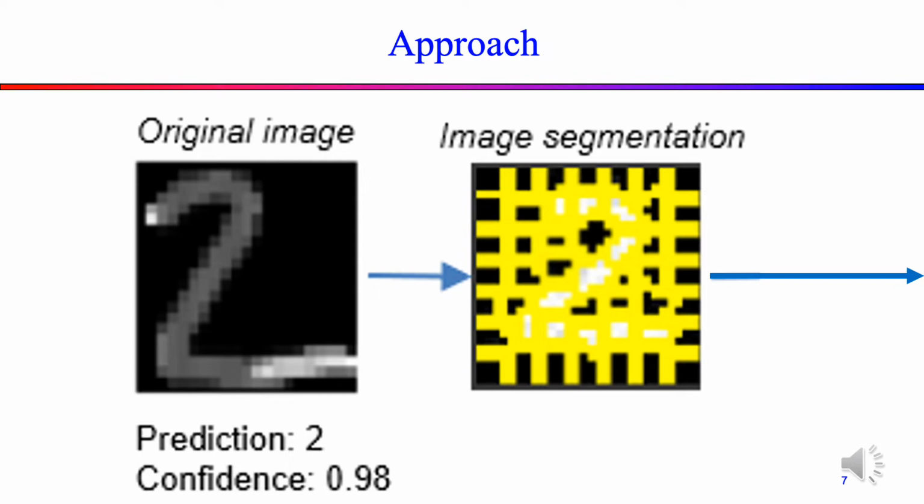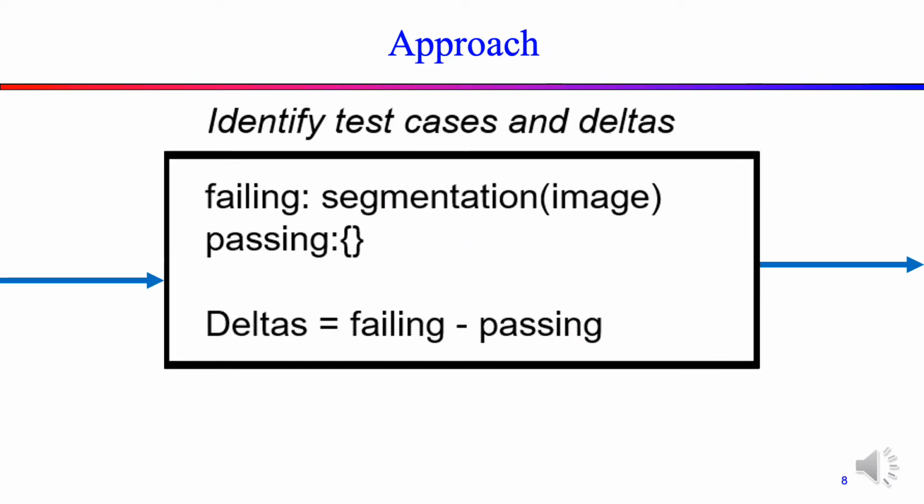Our approach can be best understood with an example. Here we have our original image, a handwritten digit, with a classification of 2. And we will walk through how the tool generates a semifactual explanation. In the first phase of our algorithm, the image is segmented into 80 pieces. These segments become the initial failing test cases, and the passing test cases are the empty set.